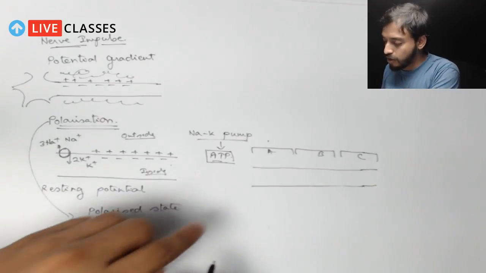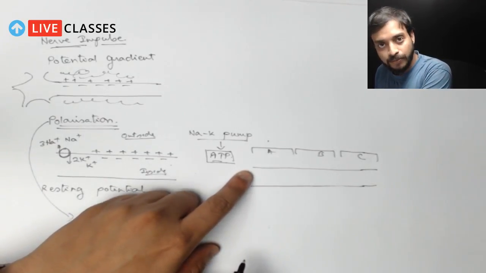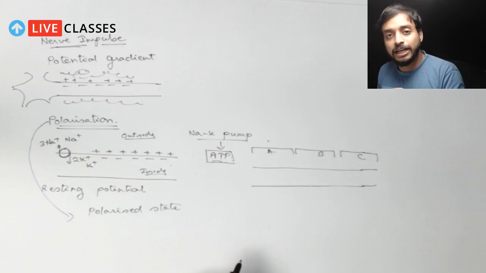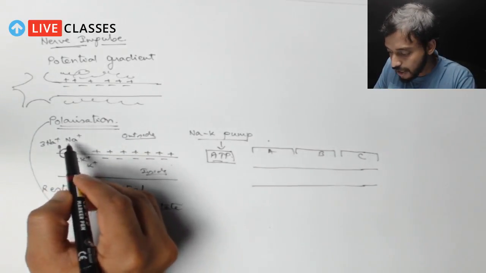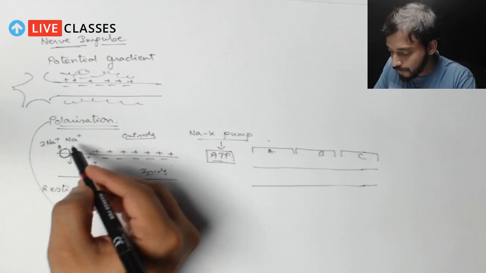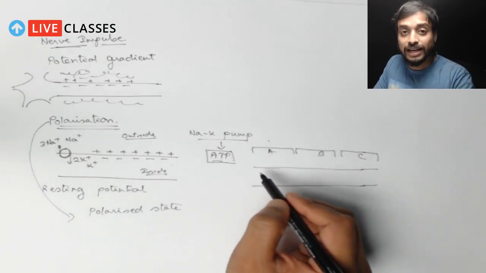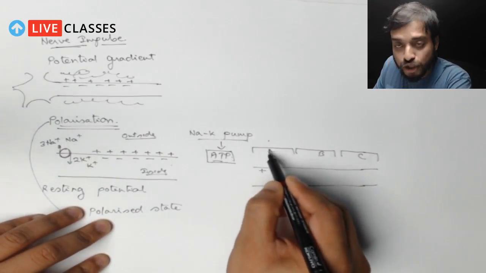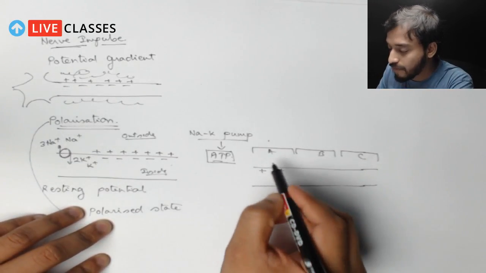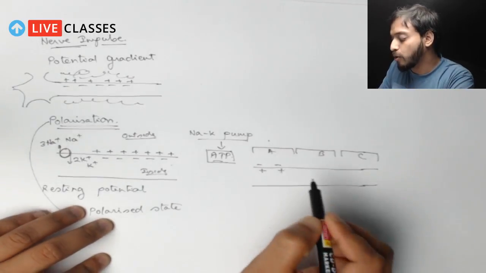The point at which the stimulus is coming becomes freely permeable to sodium ions. That means what happens here? Sodium was outside, so sodium will come inside easily. This will reverse the charge. So in position A, it will become negative outside and positive inside.